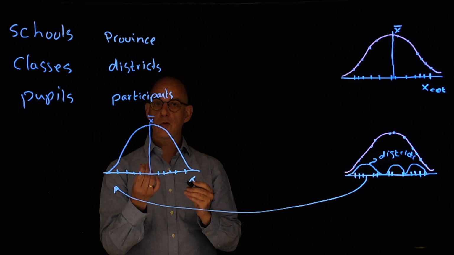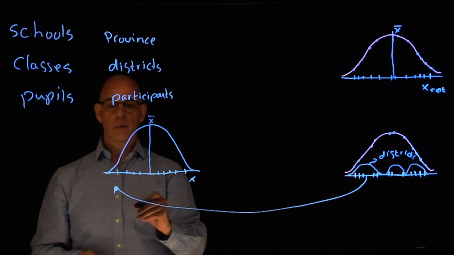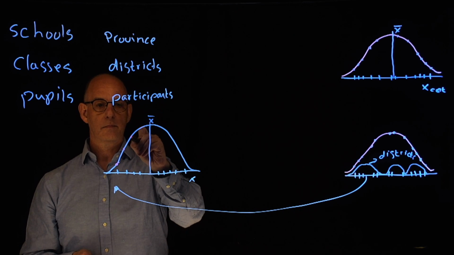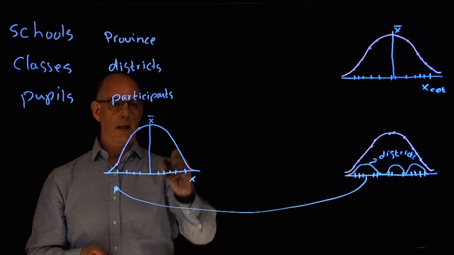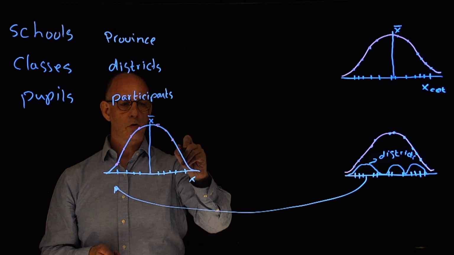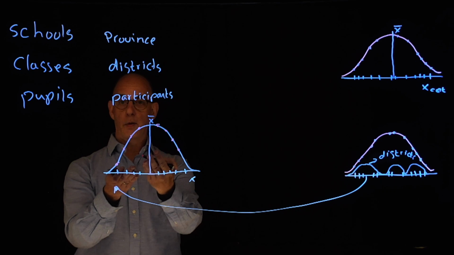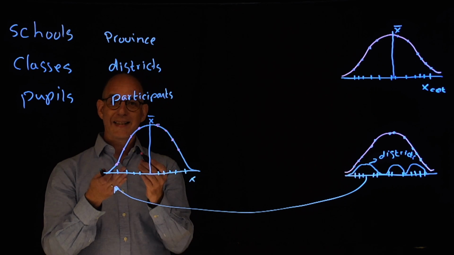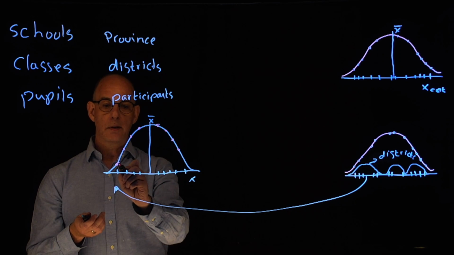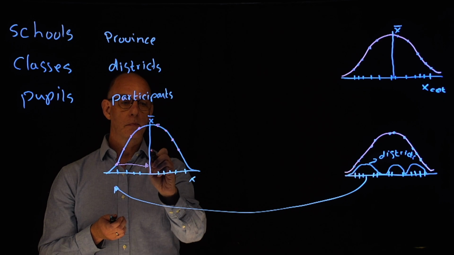But there's something else we can do. Each and every observation is part of the distribution, like here, and I quickly draw all those dots. Apart from the mean value, we can also calculate how far an individual value is removed from that mean value.